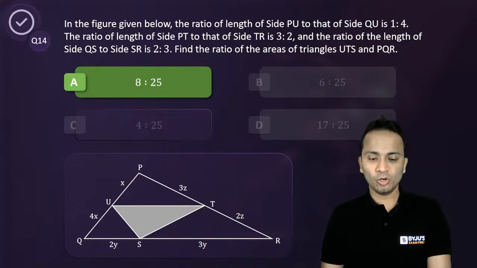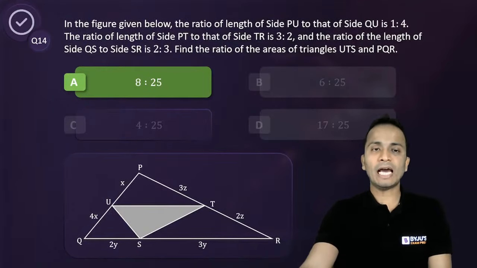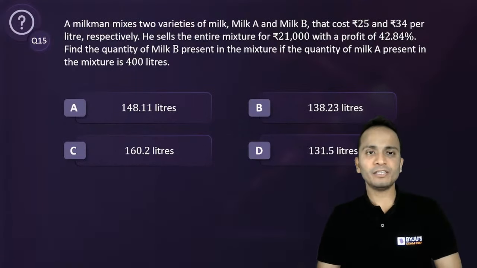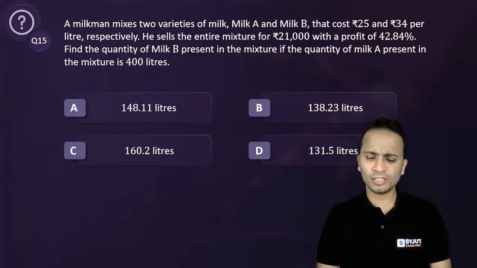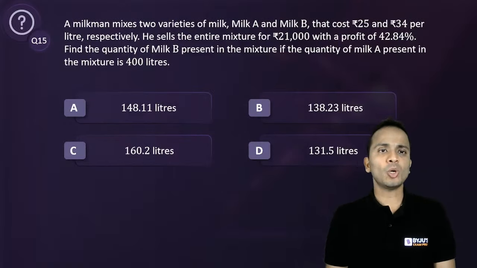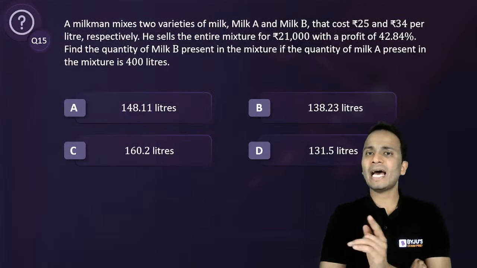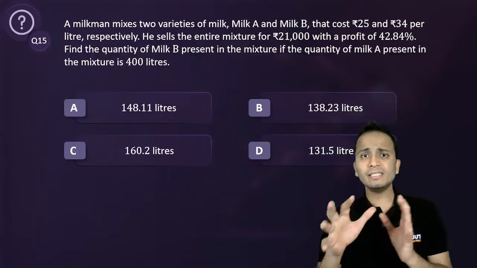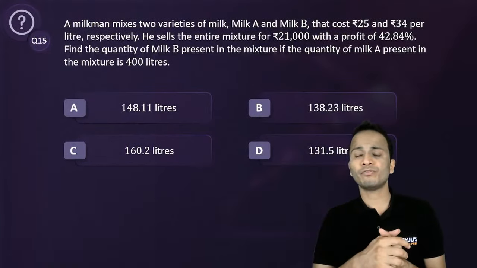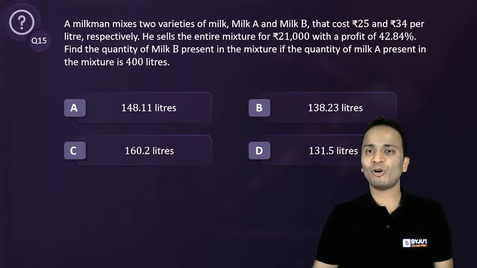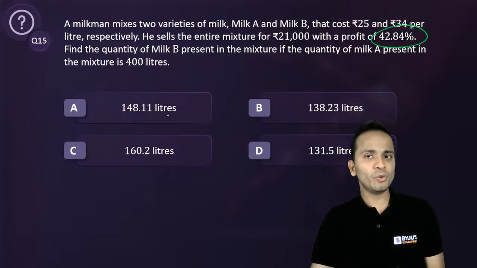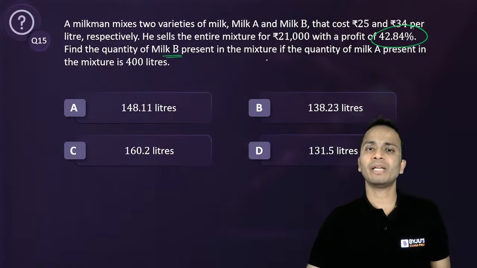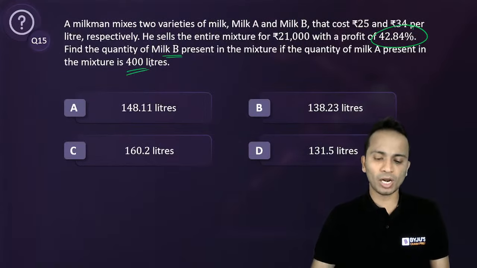Okay, so let's go ahead and look at the final question of this session. Slightly difficult, you'll find it as far as calculations are concerned, but not very difficult. So a milkman mixes two variety of milk, A and B. The costs are 25 and 34 per liter respectively. Sells the entire mixture for 21,000 with a profit of 42.84%. Now 42.84%. You must be knowing how to convert this in fractions. Find the quantity of milk B present in the mixture if quantity of A is 400 liters.